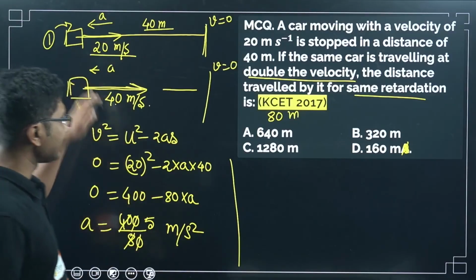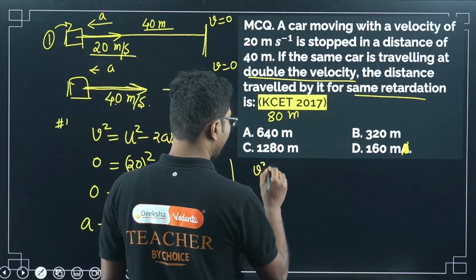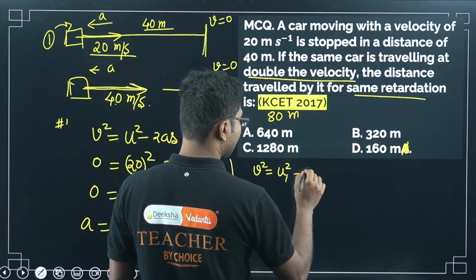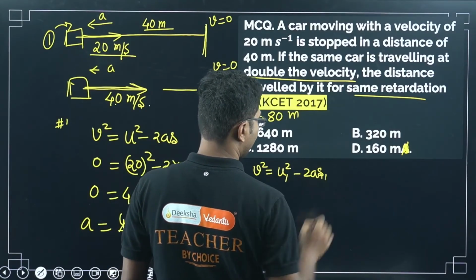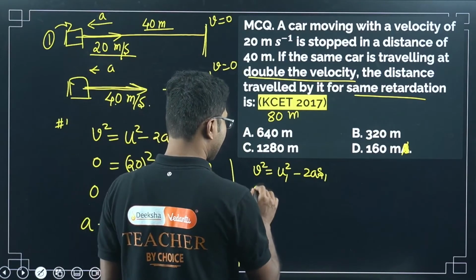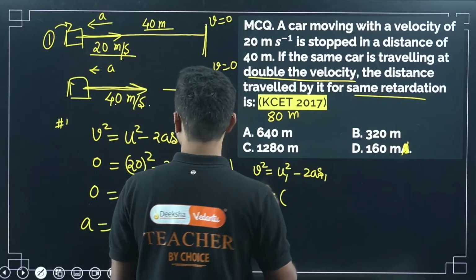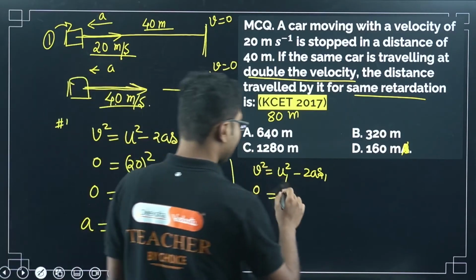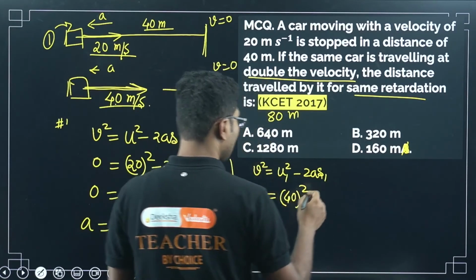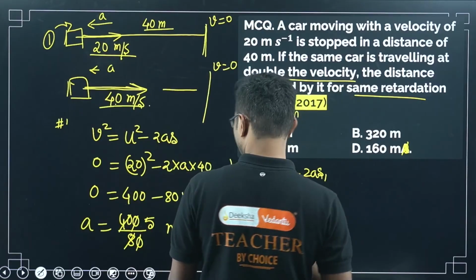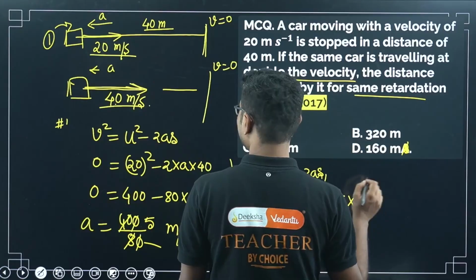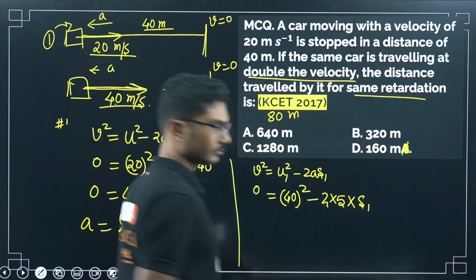Now we will use the same equation, v square equals u1 square minus 2 a s1. The initial velocity is changed, the final velocity is again 0, and the initial velocity is now twice that of the first case, that is 40. So 0 equals 40 square minus 2 times a, which we have calculated as 5, times s1, which we are trying to find now.